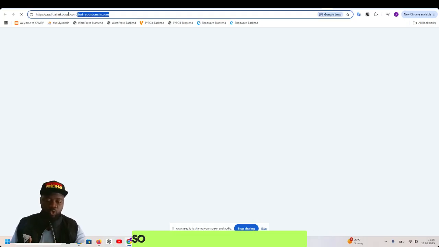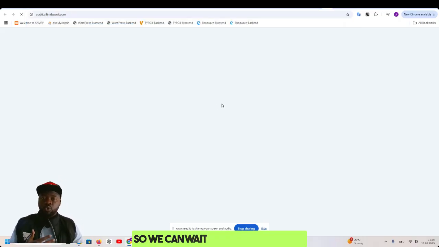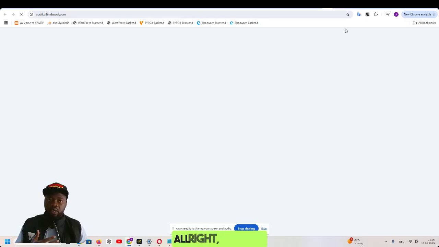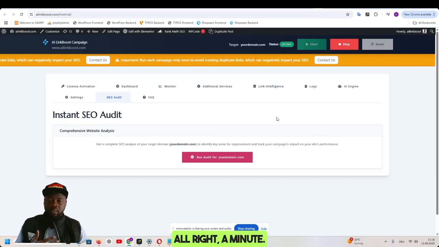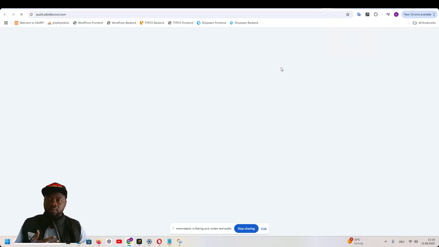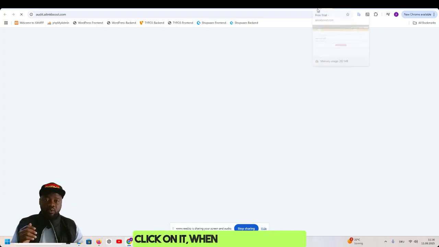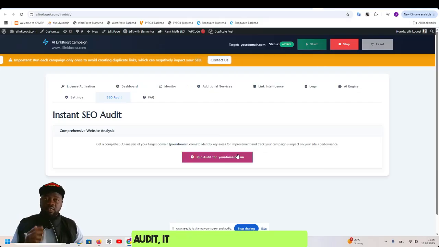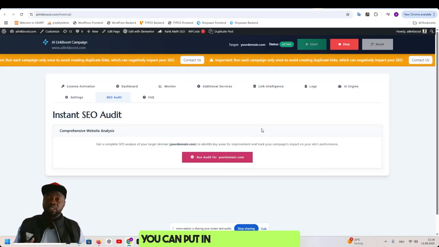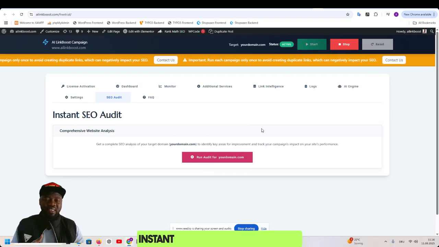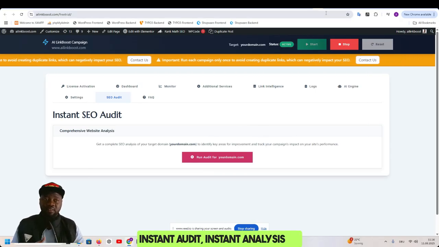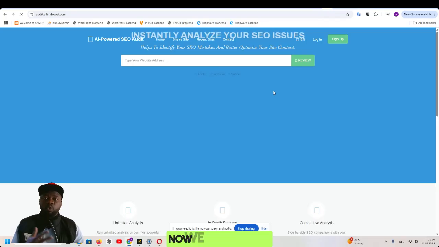So we can wait and check the right homepage as it loads. All right, a minute. This is loading, and normally, like I said, when you click on run audit, it takes you to the site where you can put in your URL and run an instant audit, an instant analysis of your website. Now we have it open.